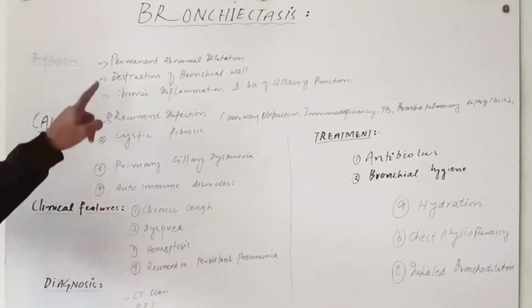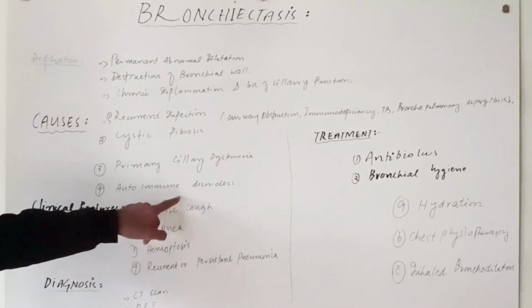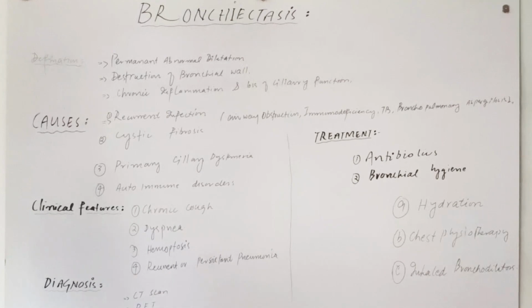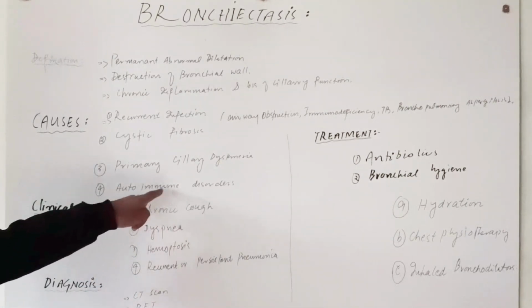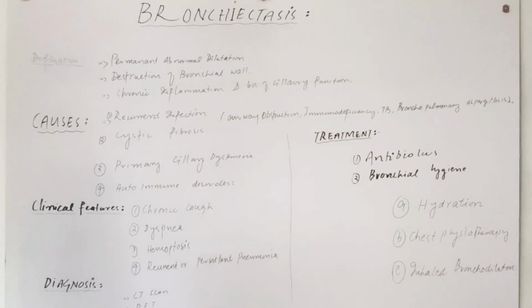The fourth cause of bronchiectasis is autoimmune disorder, in which the immune system attacks the respiratory airway and causes destruction of the walls of the respiratory airway and chronic inflammation there. So the autoimmune disease may be celiac disease, or may be due to rheumatoid arthritis.